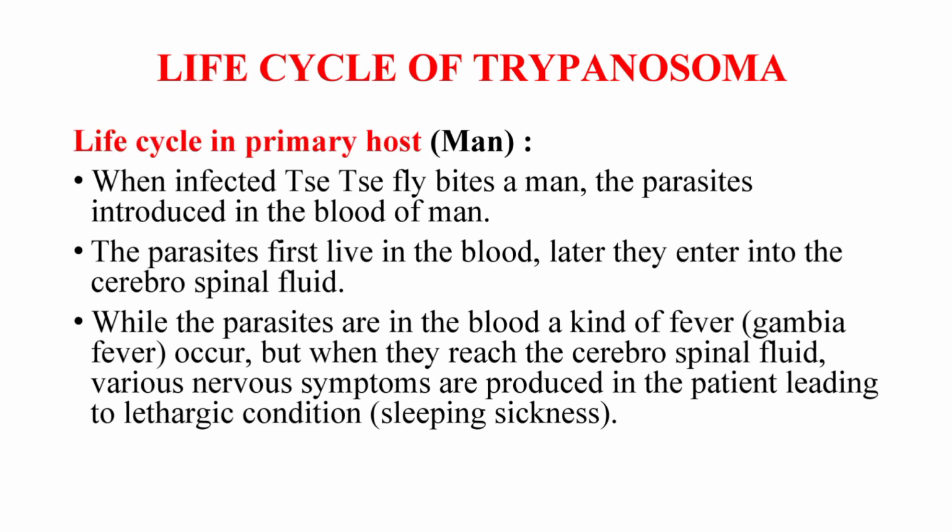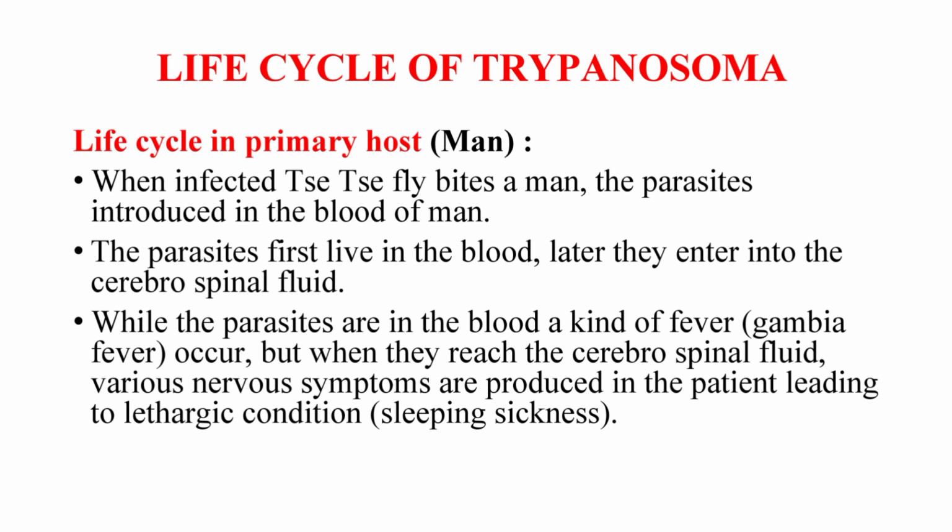The life cycle of Trypanosoma takes place in two hosts. The primary host is man and the secondary host is the tsetse fly. First we can see the life cycle in the primary host, that is in man. When an infected tsetse fly bites a man, the parasites are introduced into the blood of man. The parasites first live in the blood, later they enter into the cerebrospinal fluid. While the parasites are in the blood, a kind of fever, that is Gambian fever, occurs.